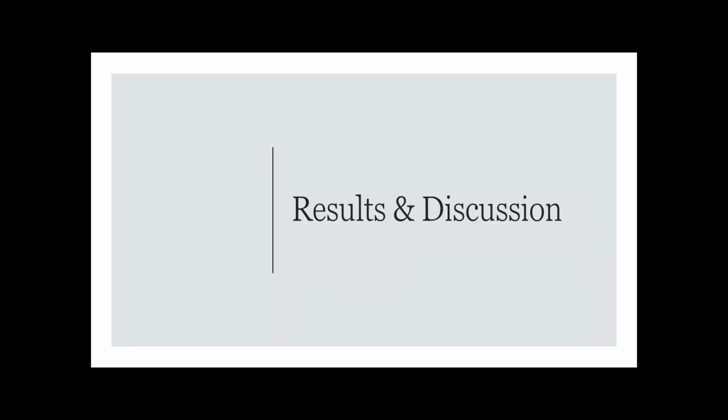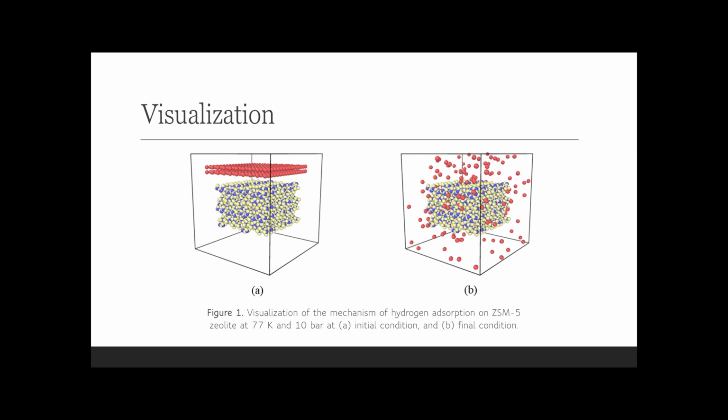Okay, so results and discussion. This figure shows the visualization of the phenomena of hydrogen absorption at 77 Kelvin temperature and 10 bar pressure at initial conditions and final conditions. The red atoms located above are hydrogen atoms. Blue and yellow atoms are the atoms of ZSM5, where the blue atom is oxygen and the yellow one is silicon. The initial condition is a condition where no hydrogen has been absorbed yet, and the final condition is a condition after reaching the equilibrium state where no more hydrogen atoms will be absorbed.